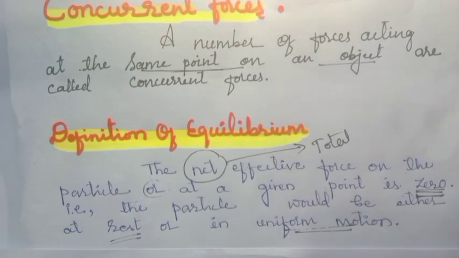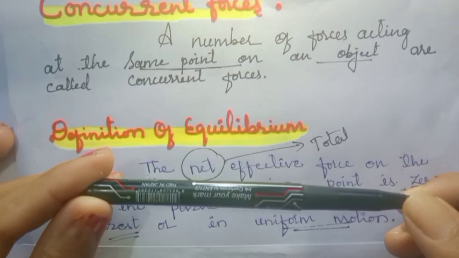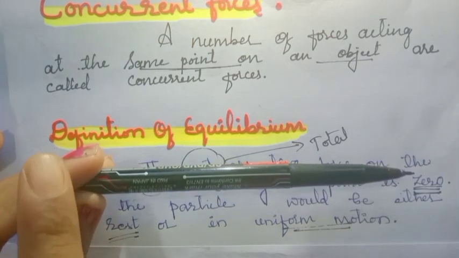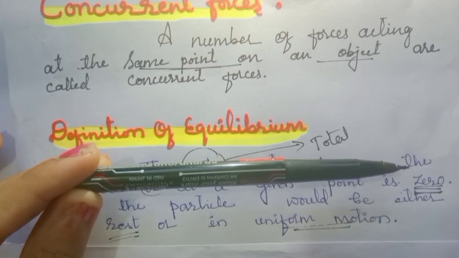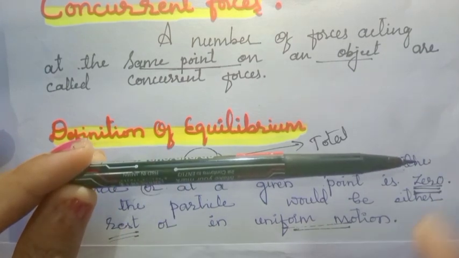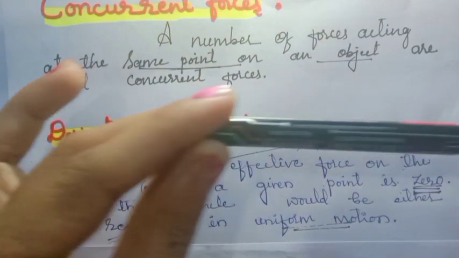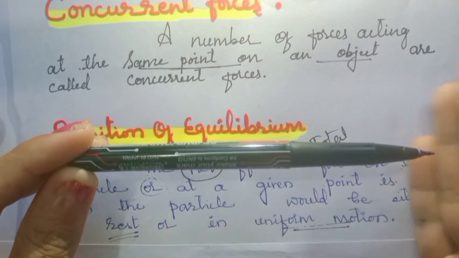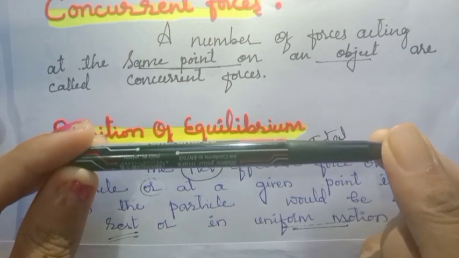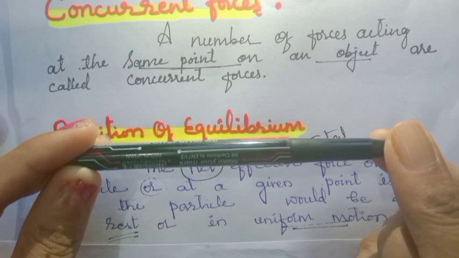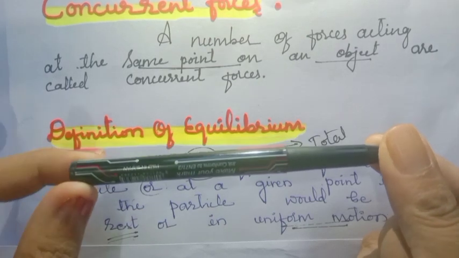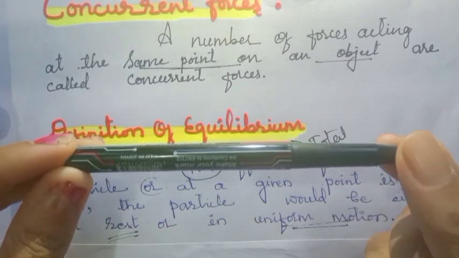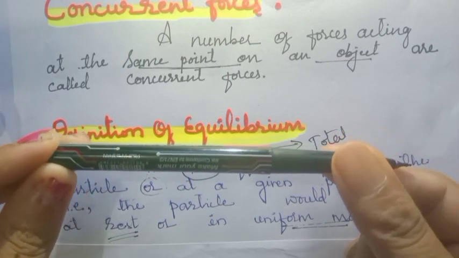Then let's see, here is a pen, right? I will put force in this direction. If you put force in this direction, this pen will move, right? Now what I will do, from the other hand I will put force in the opposite direction to the before applied force. So this hand is putting the force in this direction, but opposite to that this right hand is putting the force in that direction.